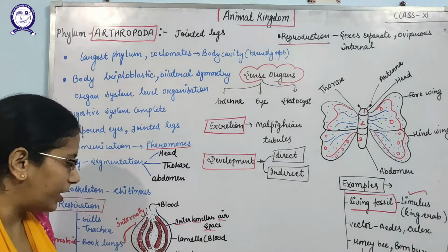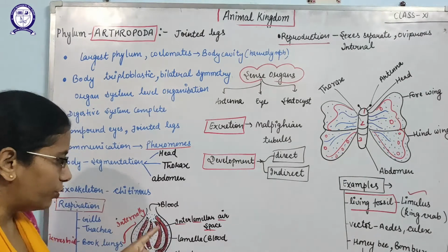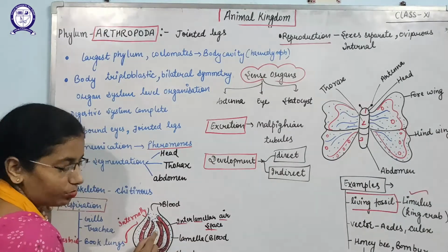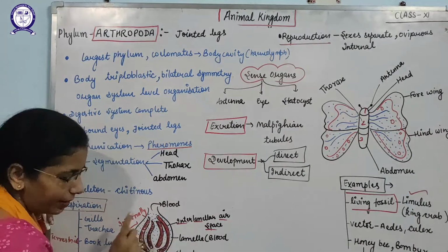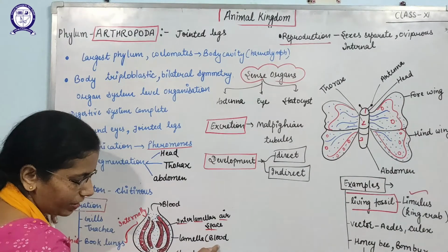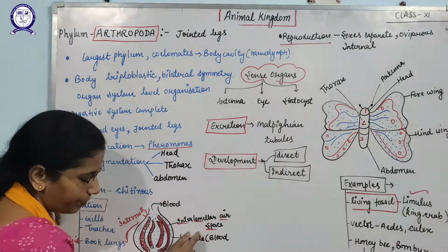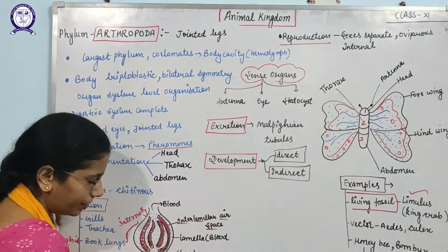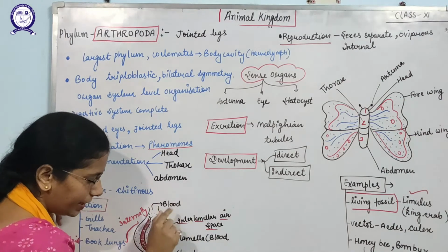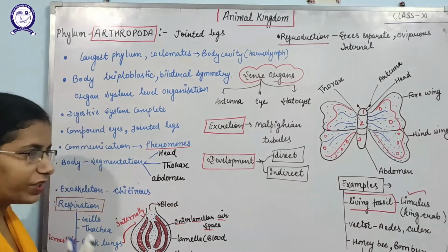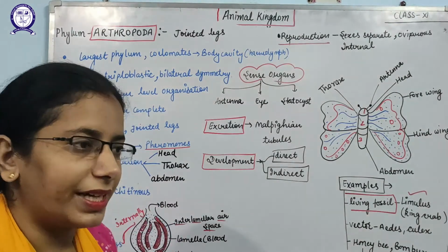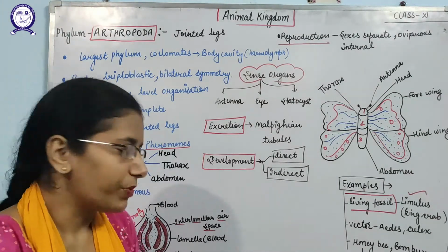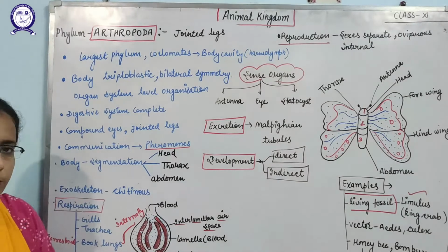I have drawn a diagram here of the book lungs. This red colored part is known as the interlamellar space, and this blue dotted part is known as the lamella. Lamella has the blood, and that blood contains the air. So what happens when air passes? The air will be separated here from the blood, and the blood goes to the body, and the air goes back. That means a number of tracheal systems are connected to the air. We can say book lungs. Yes, tracheal systems are for respiration. After that, they separate the air from the blood.